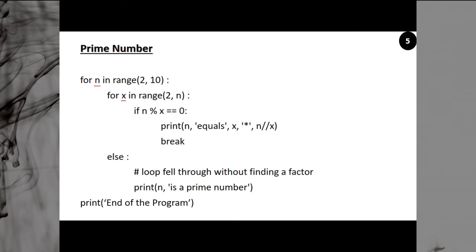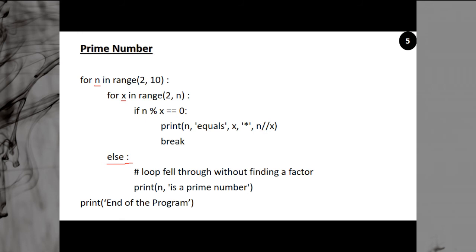What happens? If this condition is false, the loop will not exit, then you will come to else. We are using the else statement. This is what I am going to discuss. With the for or with the while, with the loop, you can say, with the repetition, you can use else also. So you can use else with if. So if the condition fails, you jump to else.